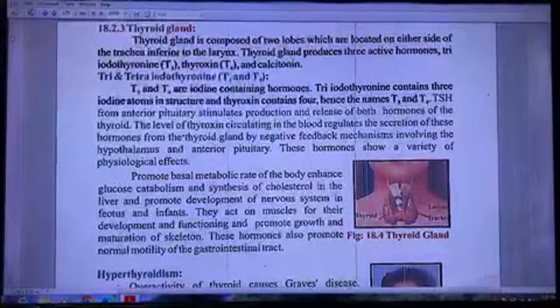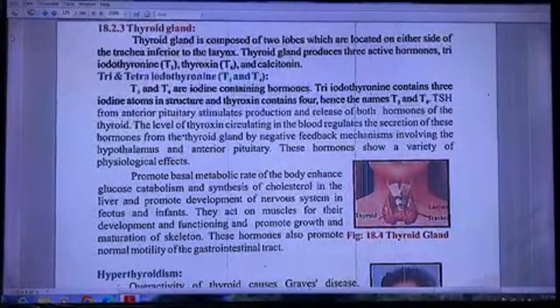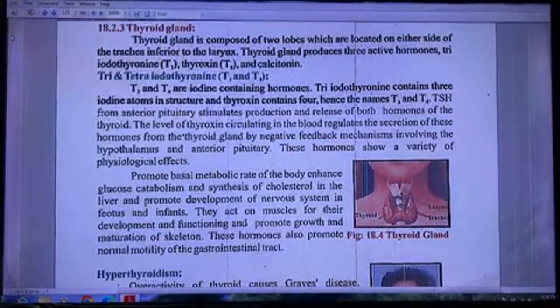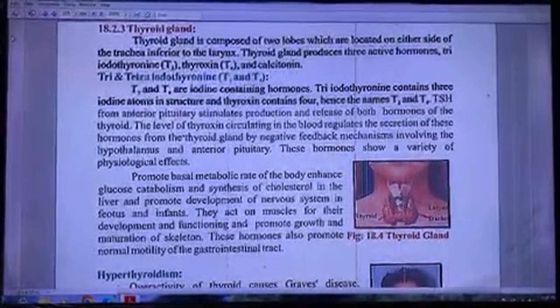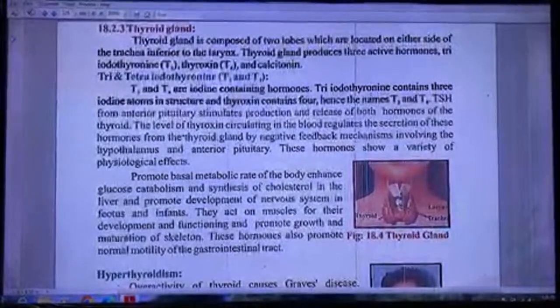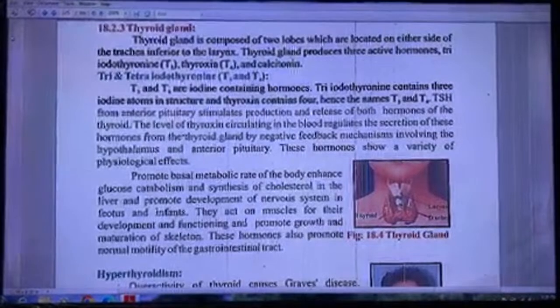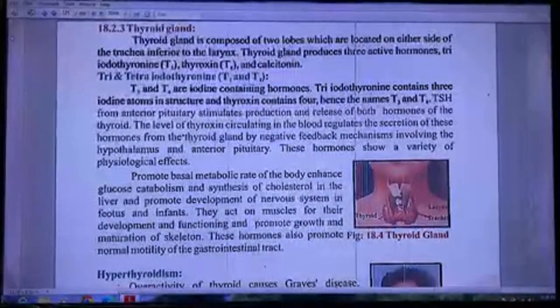They promote the basal metabolic rate of the body, enhance glucose catabolism and synthesis of cholesterol in the liver, and promote development of the nervous system in fetus and infants. They act on muscles for their development and functioning and promote growth and maturation of the skeleton. These hormones also promote normal motility of the gastrointestinal tract.